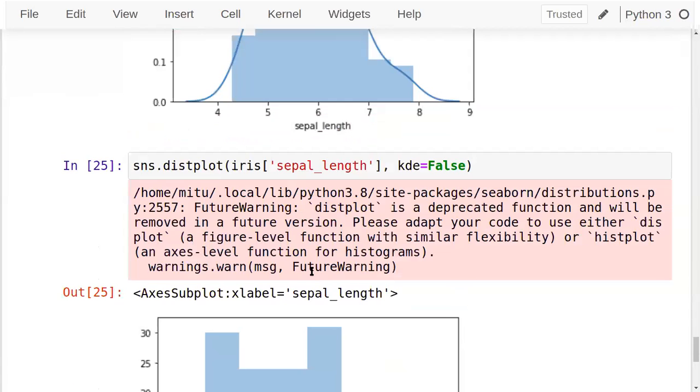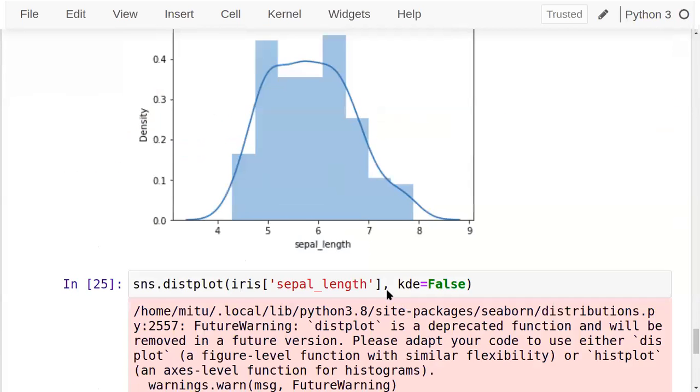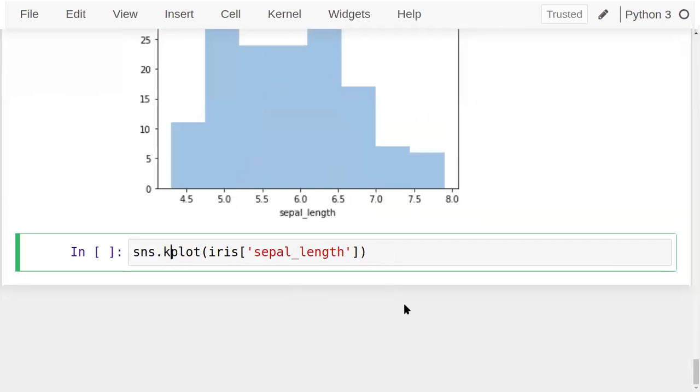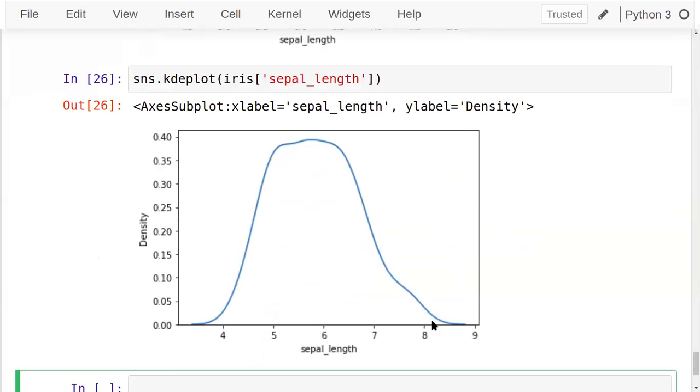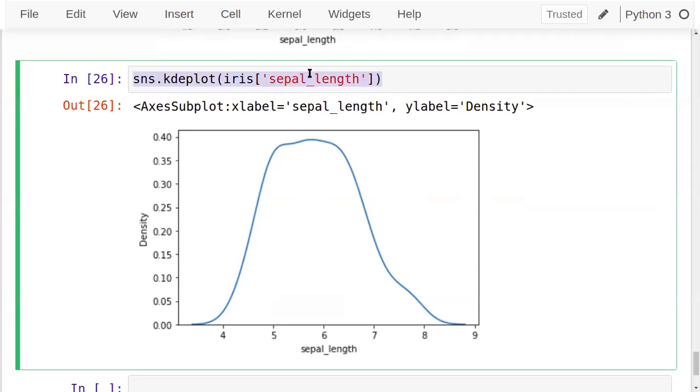What if I want only the KDE plot here? See, only the KDE plot. The probability distribution, the kernel density estimation plot, can be seen. You can see it starting from somewhere less than 4 to somewhere greater than 8 there, and the highest number of elements are present between 5 and 7. So the bell curve is there. Almost normally distributed data is present inside it without any outliers. Data is normally distributed, that we can see. Or if you want to check this for all, you can just check it out.